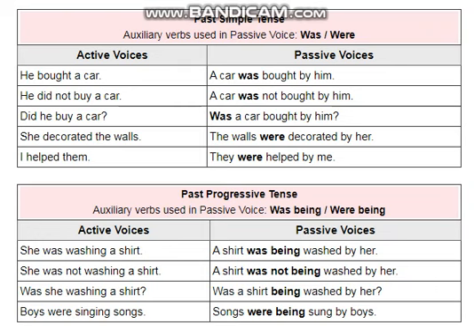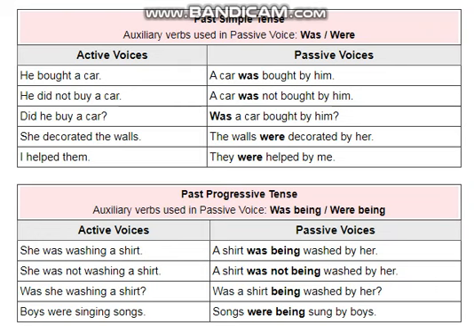I helped them: here you can see them is the object, so it would take its subjective form, which is they, then the helping verb were would be applied, then the third form of verb, that is helped, and then the word by would be applied, and then the objective form of I is me, so we would add me to it. Hope it would be clear to you.